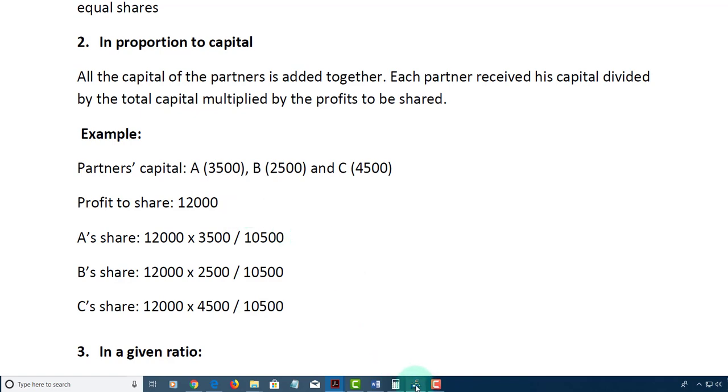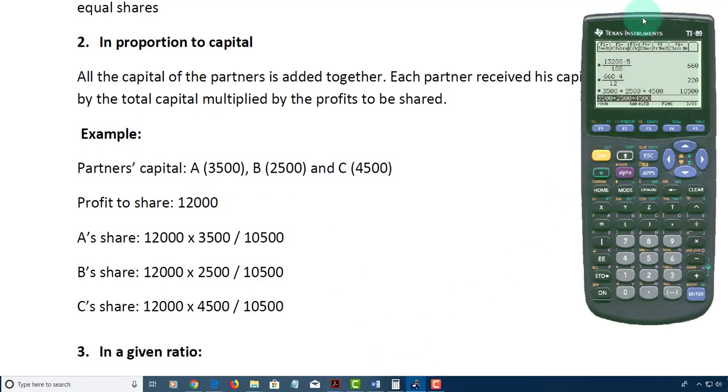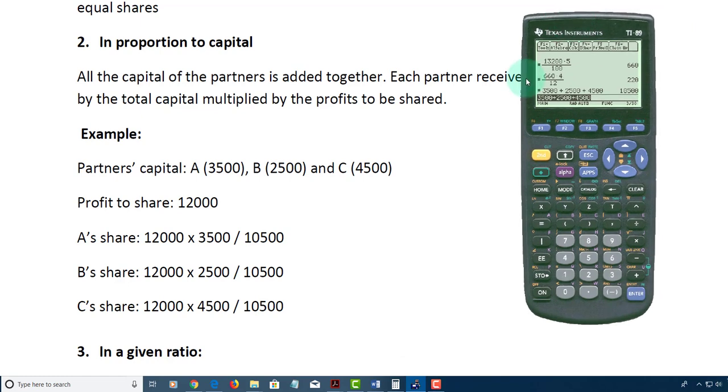Alright, let's just verify that. So we have 12,000 times 3,500 divided by 10,500. That gives us 4,000.